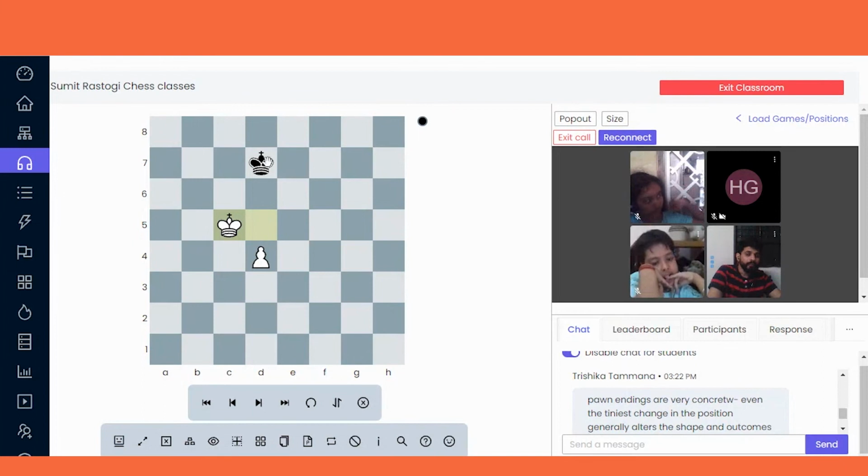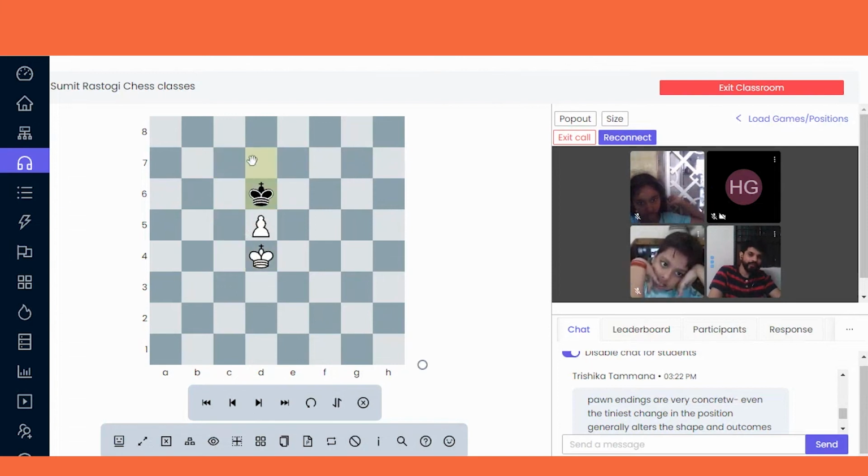And now black is going to occupy new key squares, that is c6, b6 and d6, because he is taking the opposition, and now it will be a draw. How? See, you will move, now he will move over here, he will not leave his key square. Now you cannot move anywhere, whatever you move, he will take a position.